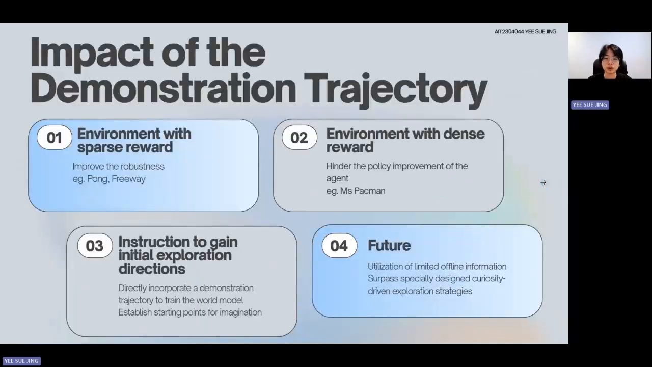Next is the impact of the demonstration trajectory. The implementation of trajectory in environments with sparse rewards such as Pong and Freeway may improve the robustness, while in environments with dense reward it may hinder the policy learning of the agent. So we know that achieving the first reward is extremely difficult, so the trajectory may act as an instruction to give an initial exploration direction to train the world model and establish starting points for imagination. So in future, demonstration trajectory may be used to utilize limited offline information and serve as specially designed curiosity-driven exploration strategies.